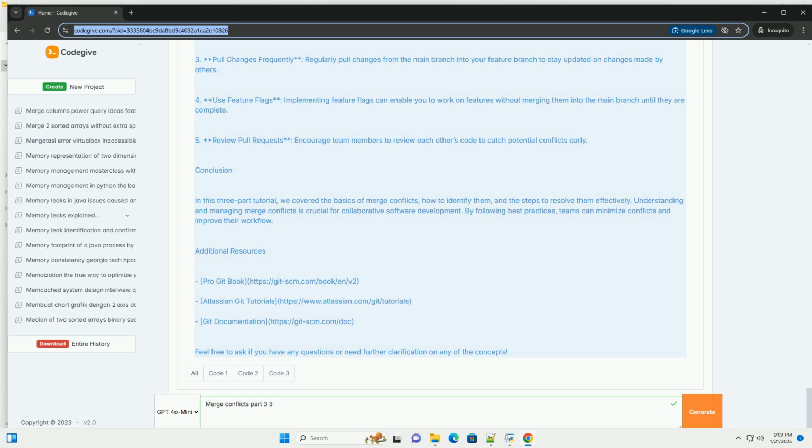Conclusion. In this 3-part tutorial, we covered the basics of merge conflicts, how to identify them, and the steps to resolve them effectively. Understanding and managing merge conflicts is crucial for collaborative software development. By following best practices, teams can minimize conflicts and improve their workflow.